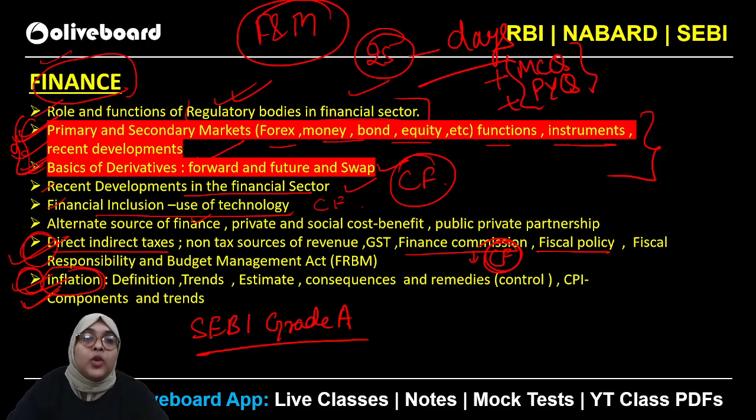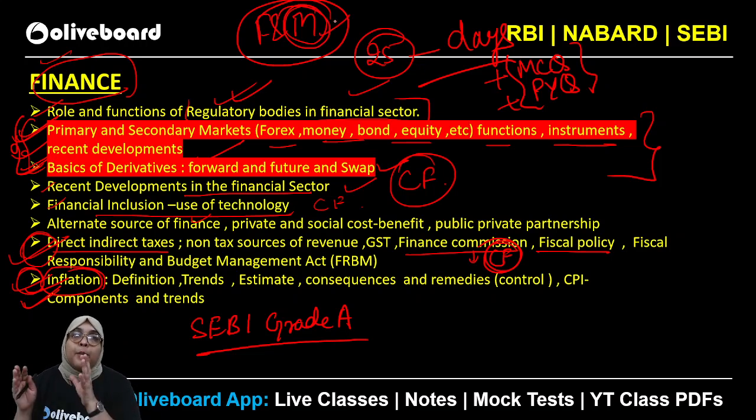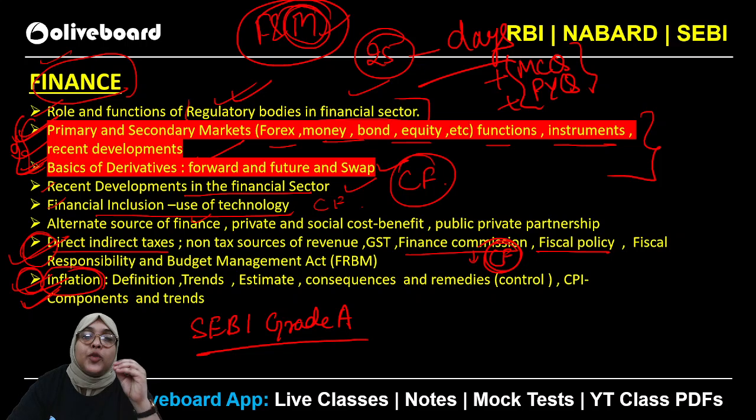So I can make you understand that management is a very static subject. You are not going to associate current affairs with management. So definitely you know that this is the question, this is the syllabus, we need to just concentrate on this much and you are going to get the output in a better manner. You just need to focus on MCQs and previous year questions for more and more practice.